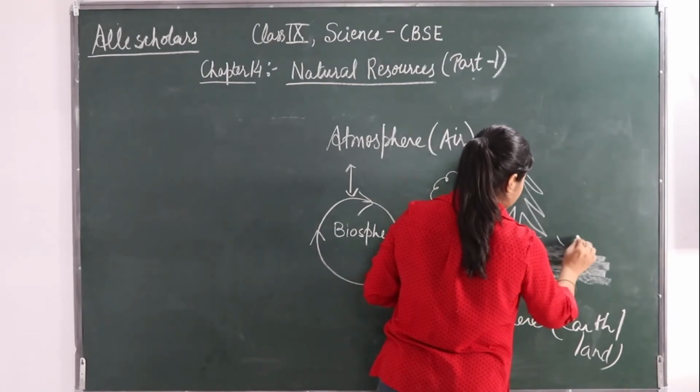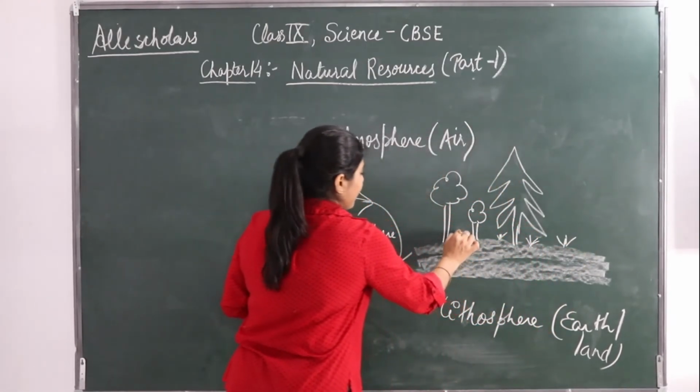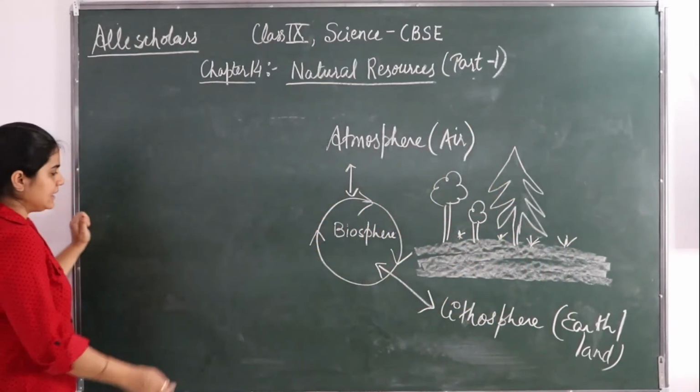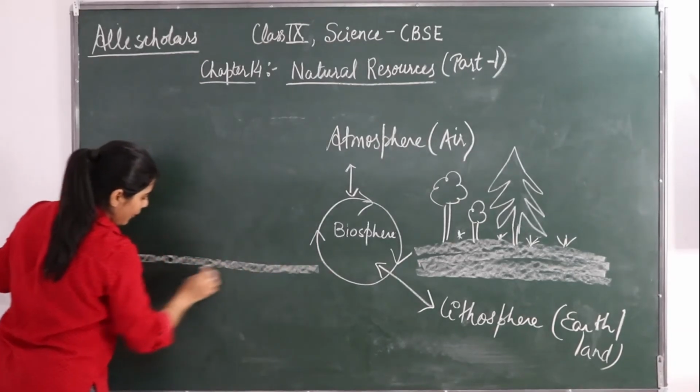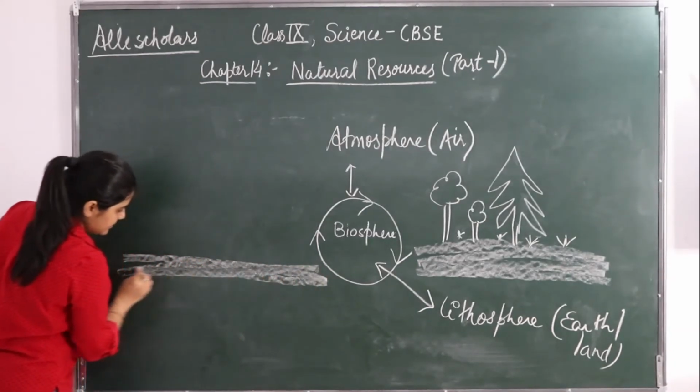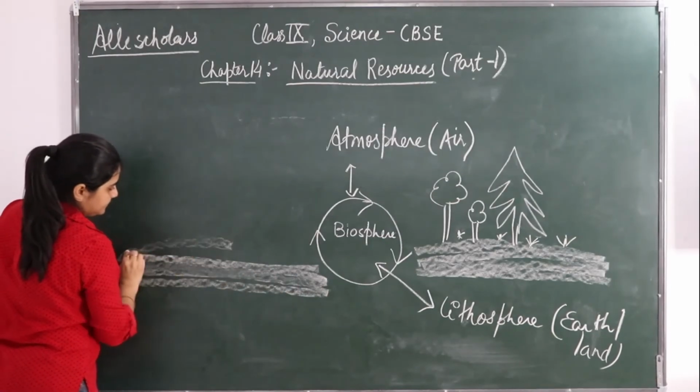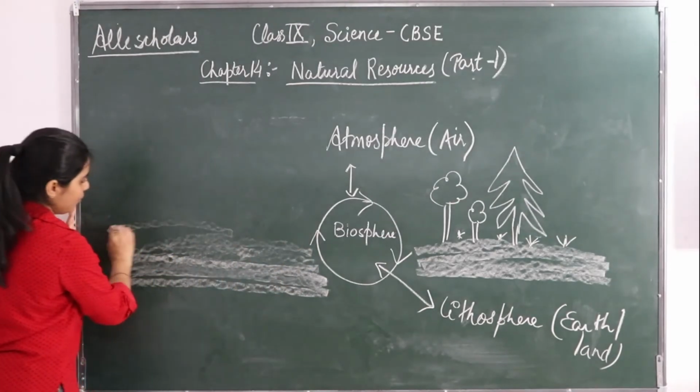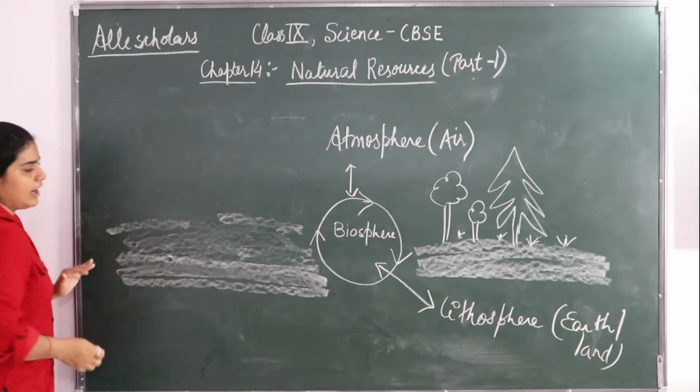Like this we can draw. And if we come this side, this contains all the water portion, that is the hydrosphere. This is the blue ocean or the river and all.